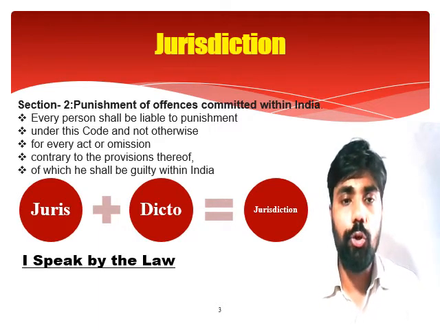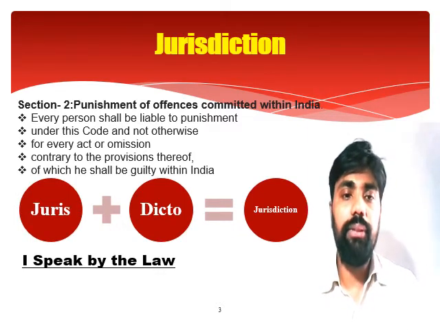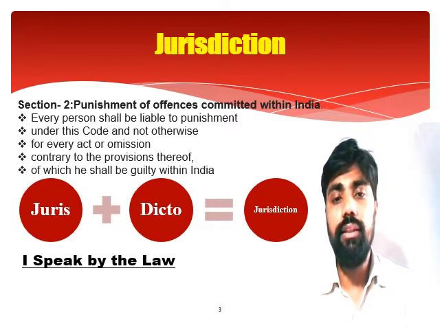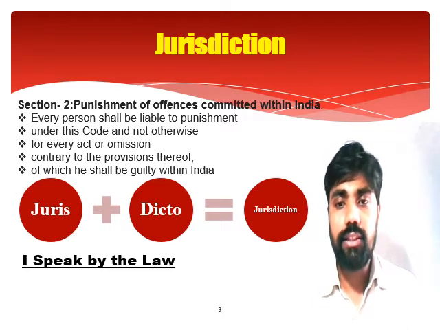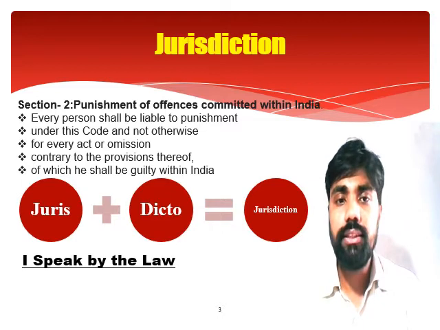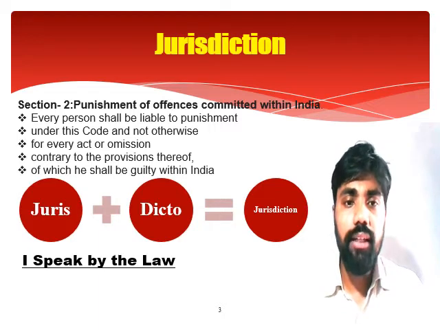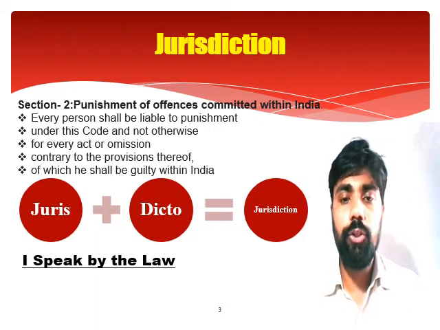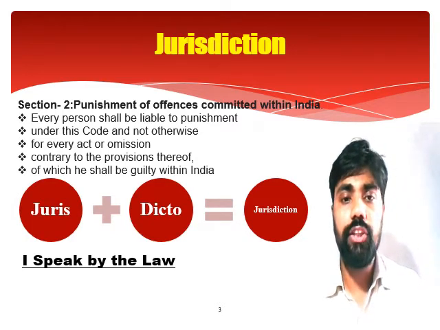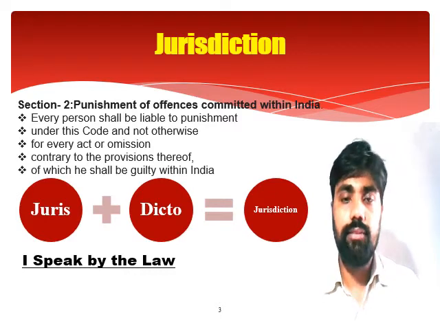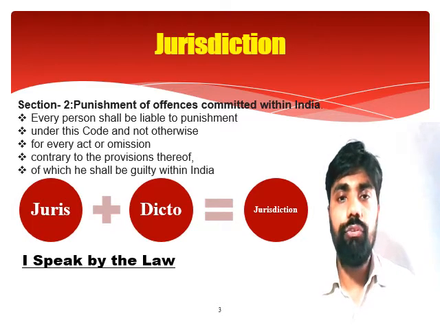So his act, his omission is contrary to the provisions of the Indian Penal Code, and he shall be guilty within India. He shall be guilty because it is contrary to the provisions and it was an act or omission, and that act or omission was a guilty act or guilty omission, and it was a crime defined under the Indian Penal Code, and therefore every person means here the natural person and not the juristic person, and he shall be liable for such offense. Now the question is, what is the literal meaning of jurisdiction?